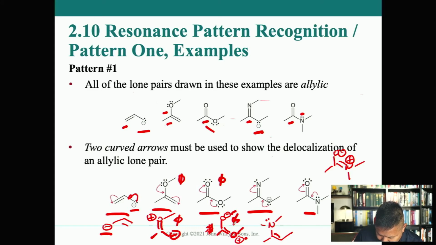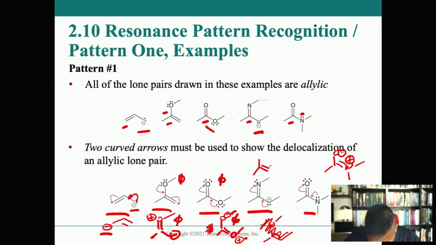We forgot to do something here. I didn't finish this one, did I? Oh, I drew that one wrong. Let me draw that again. You see, that's another thing too. If you suddenly notice when you're drawing resonance structures that the charges don't match up, you drew something wrong. I just noticed I did something wrong there.